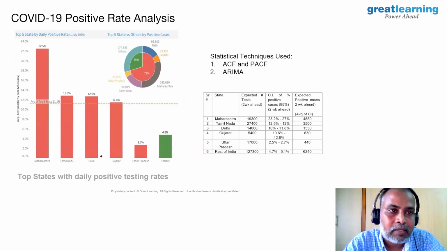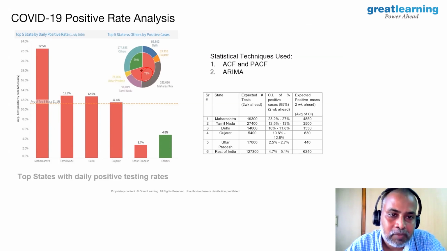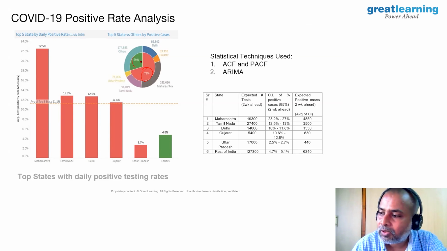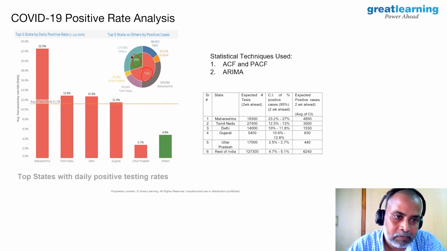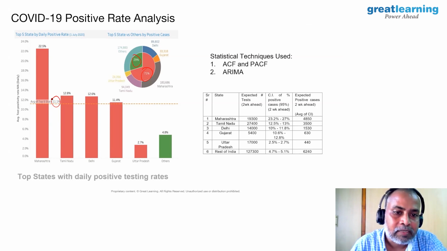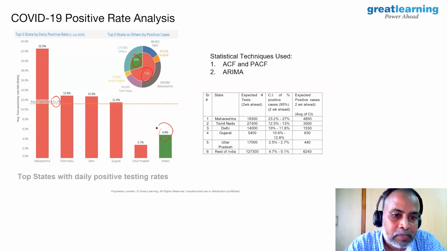Now, if I present this analysis slightly differently, you see the top 5 states are contributing 71% of the total number of cases, whereas the remaining states contribute only 29% of total positive cases. The average of the top 5 states comes out as 11.1%, whereas the rest of all states put together is 4.8%, which is seriously low.